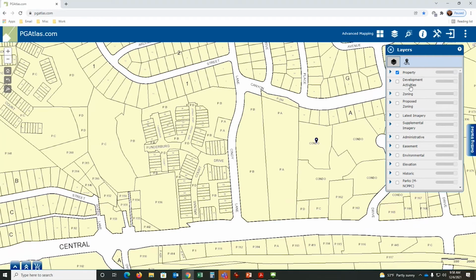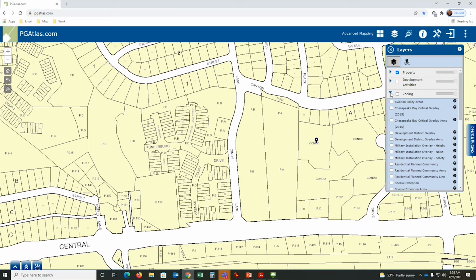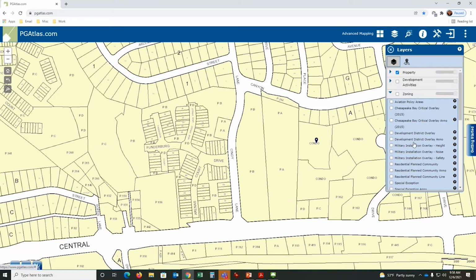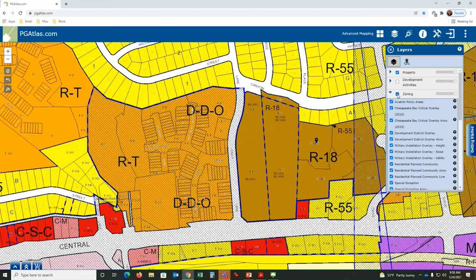So if we look at development, well, let's talk about zoning first. Our zoning map, if I click on the blue triangle next to the zoning map, it expands and shows you all the different maps that have to be turned on in order for a zoning map to be complete. Now you can do that individually, or you can just check this box and it turns them all on at once. For staff, be careful. A zoning map must have all of this information on.